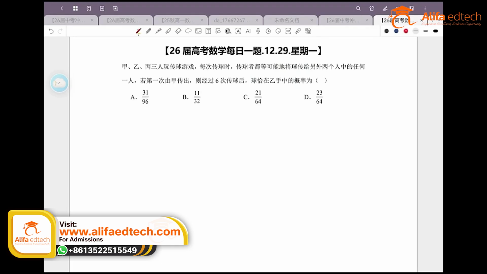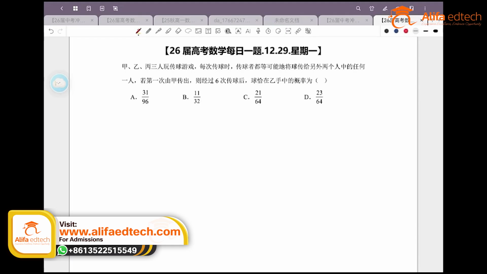The question states, 3 people, A, B, and C, are playing a ball passing game. Each time the ball is passed, the passer is equally likely to pass the ball to either of the other two. If A passes the ball first, then after 6 passes, what is the probability that the ball is in B's hands?